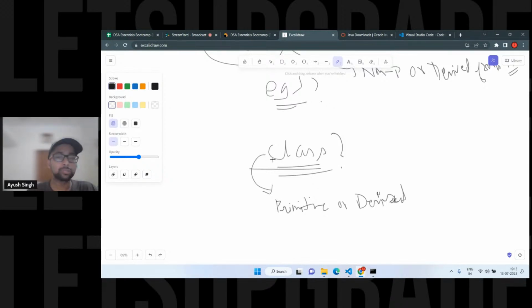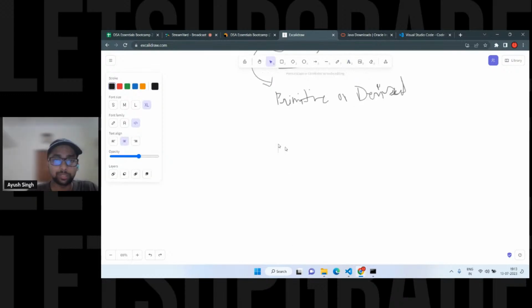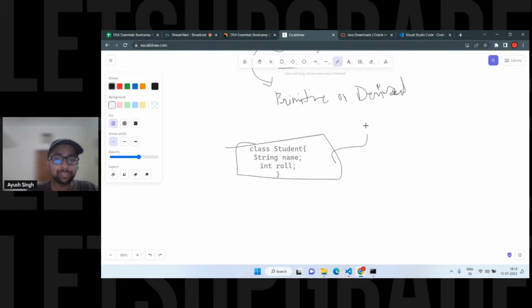Because classes use methods and all, but a class can have only variables, right? Obviously we are going to see that. Let's suppose I say student, and I'm going to run it also, don't worry. I can have string name and int roll number. That's it. Constructors and getters and setters will be later. This is nothing but a custom class, a custom data type, which is a derived data type.